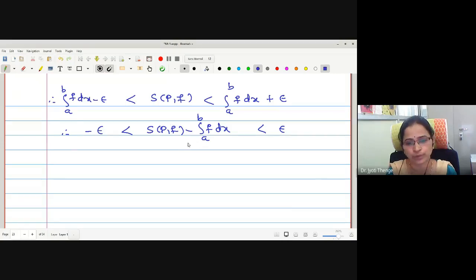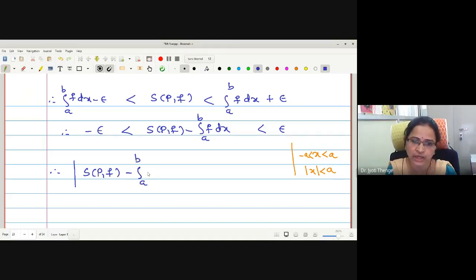A number x lies between minus a and plus a, therefore mod x is strictly less than a. Therefore, this implies modulus of SPF minus the integral from a to b of f dx is less than epsilon.